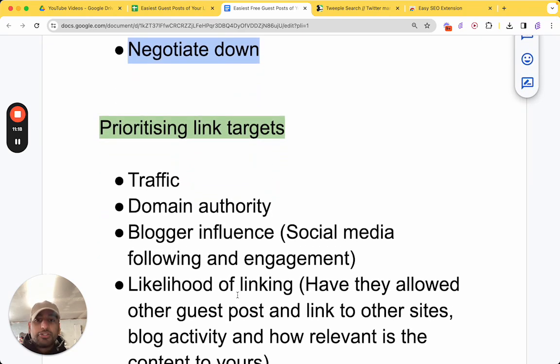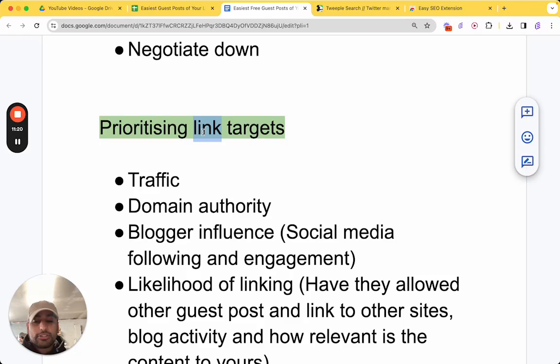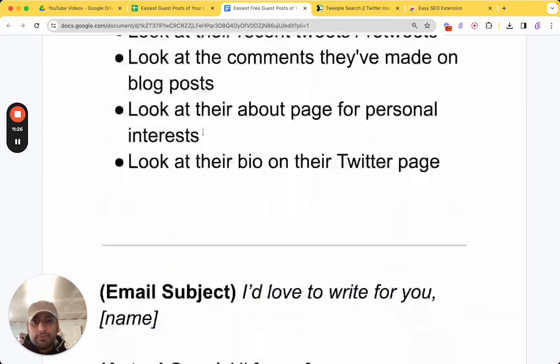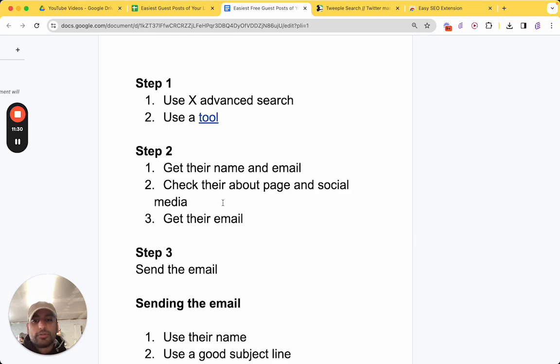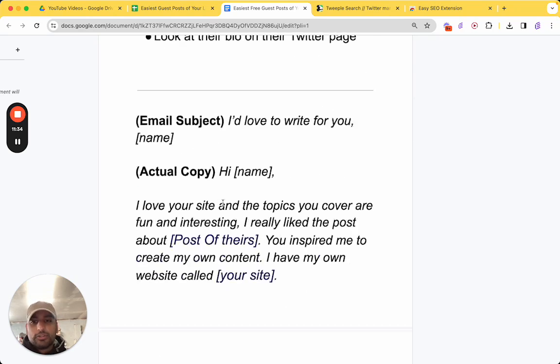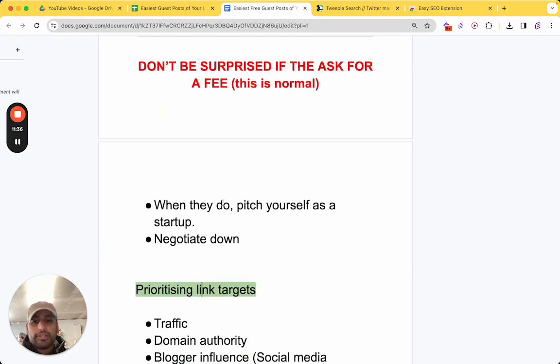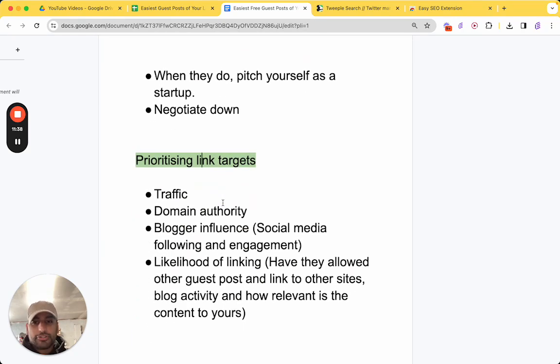Next up, and you're going to want to do this, prioritizing link targets. If you're willing to scale this up, do this part, prioritizing link targets, before you do the finding an email, because you might not find that it's a fit for your website. So how do you prioritize a link target? And I'll show you what that looks like in just a moment.